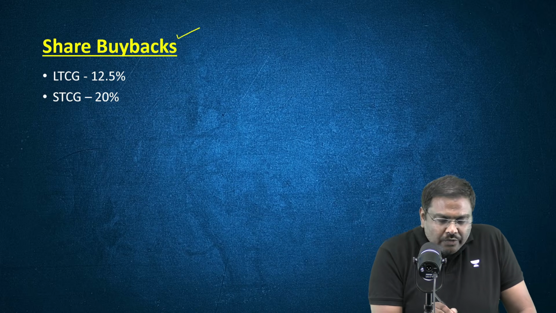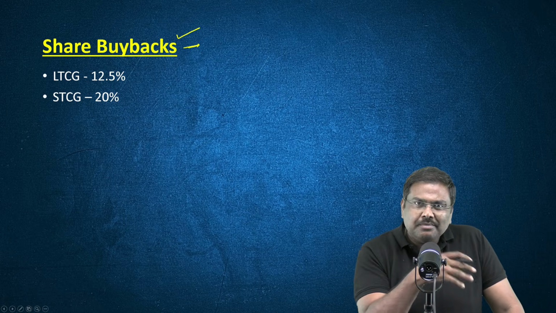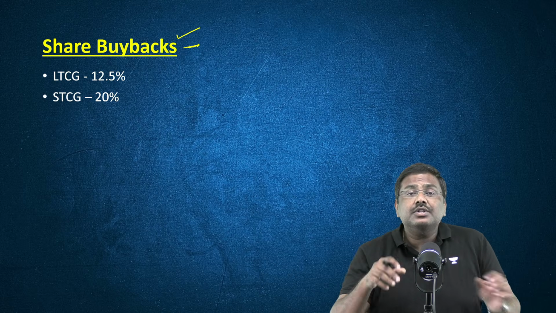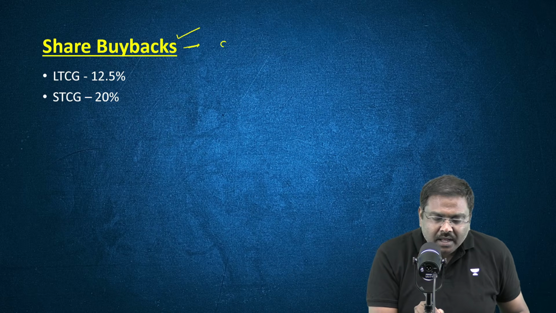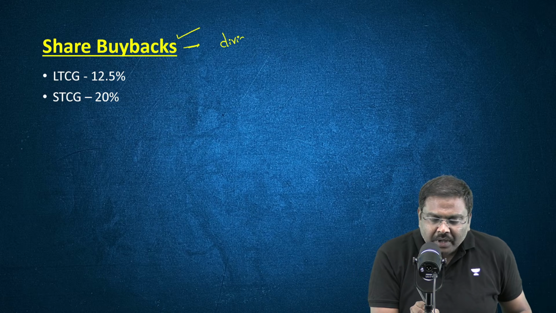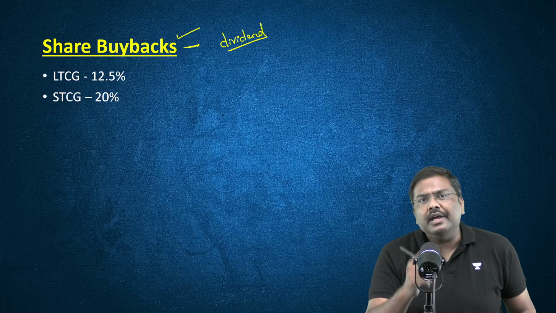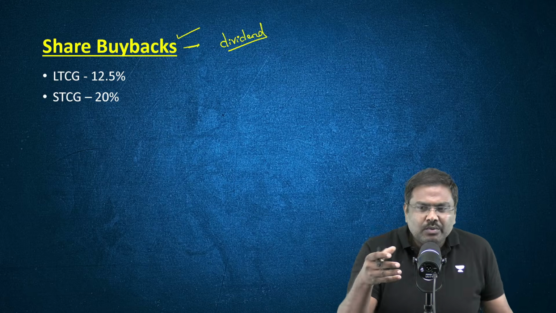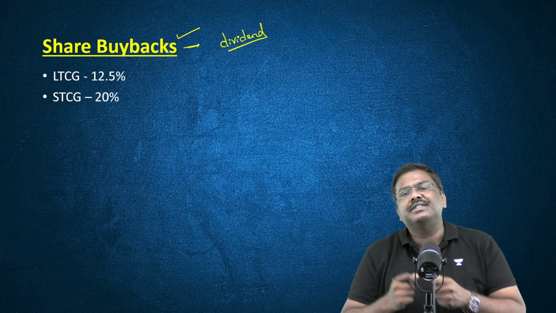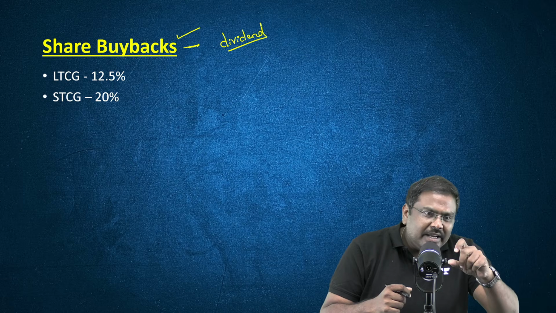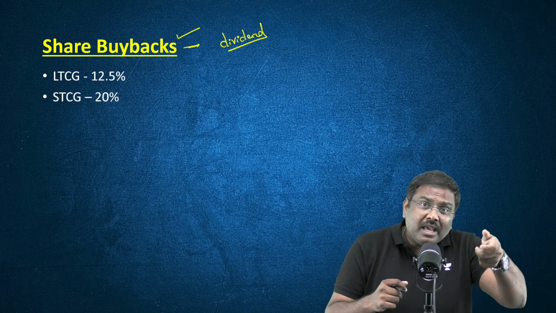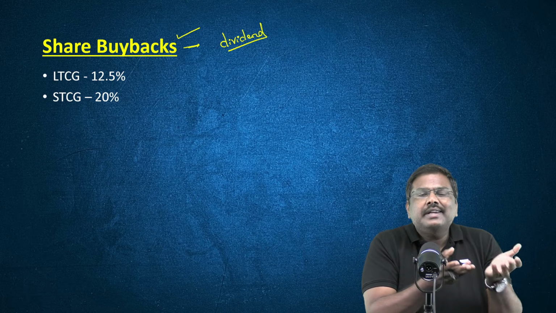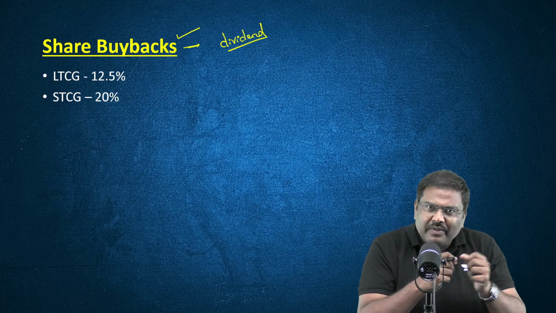Until now, whenever share buybacks were conducted by the companies, the earnings made by the investors or the shareholders were treated as dividend income and were taxed accordingly. But the concern was that a lot of the investors would not have made a huge amount of earnings. But because the tax rate applicable on the dividend income was higher, their earnings would be lower and the taxes that they would end up paying would be very high.